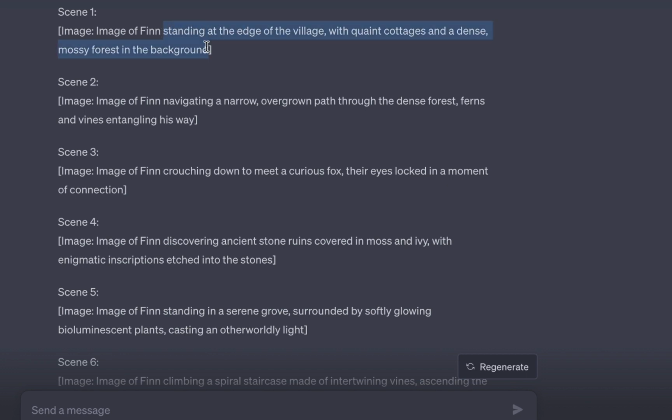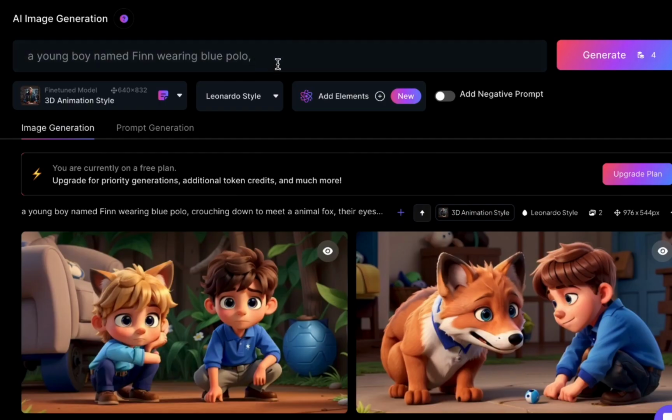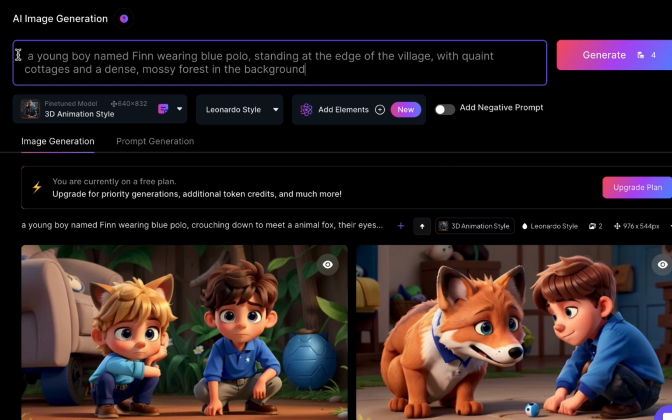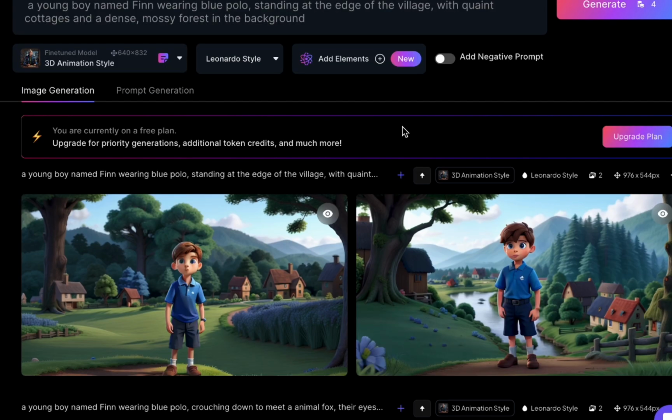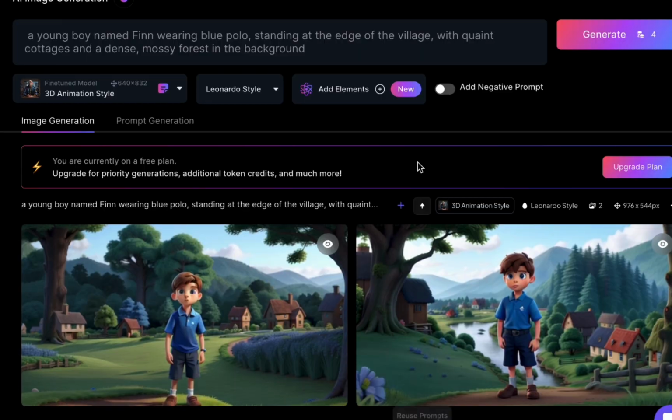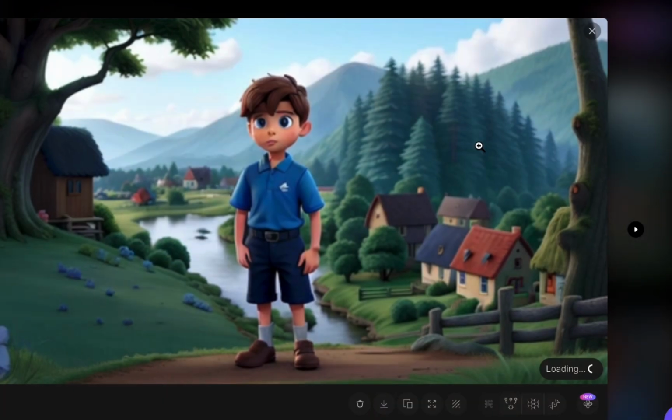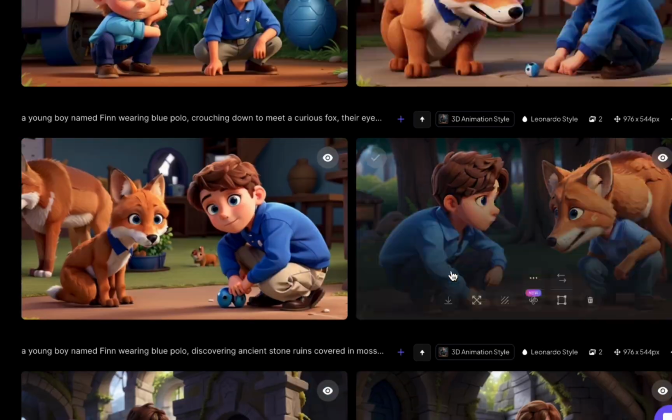Copy the description of the initial scene, paste it into the image generation interface, and include any specific instructions you have in mind. Simply click the Generate button, and within a few moments, your image will materialize. Feel free to make any necessary adjustments, and when you are satisfied, click Download. Repeat the procedure for each scene.